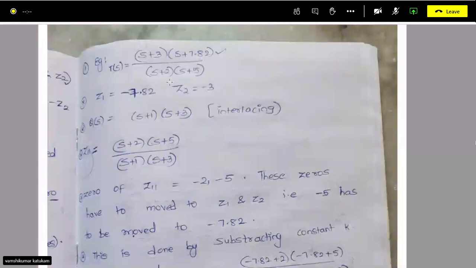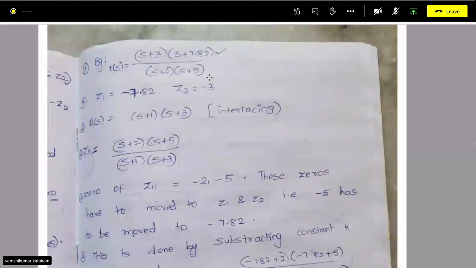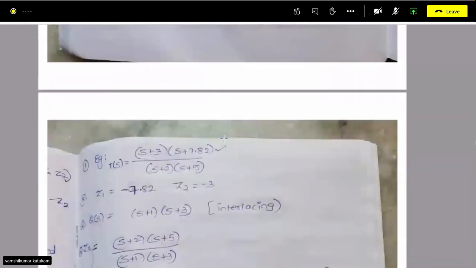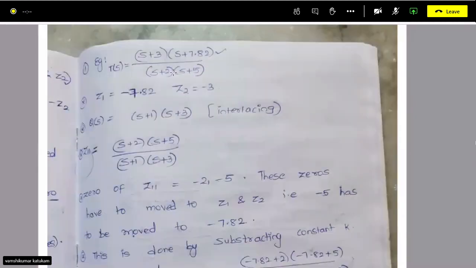The first step: this network will be implemented only by RC, right? No L will come, because the poles and zeros are real and they are present in the left half of the S plane. So this function can be implemented only by RC, and the combination will be like this: RC, R, RC, R, RC. How we will see, right? So these are the two zeros, and your poles are minus 2 and minus 5.